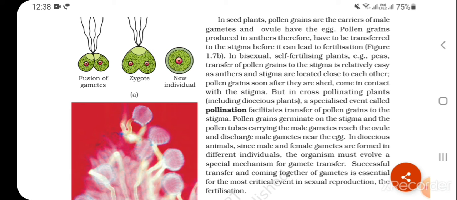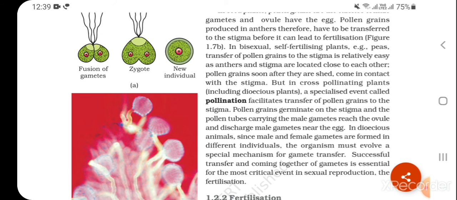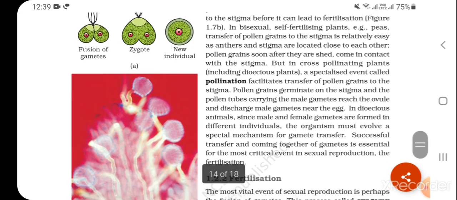Pollen grains soon after they are shed come in contact with the stigma, but in cross-pollinating plants, including dioecious plants, a specialized event called pollination facilitates transfer of pollen grains to the stigma. Pollen grains germinate on the stigma and the pollen tube carrying the male gametes reaches the ovule and discharges male gametes near the egg. In dioecious animals, since male and female gametes are formed in different individuals, the organism must evolve a special mechanism for gamete transfer. Successful transfer and coming together of gametes is essential for the most critical event in sexual reproduction, the fertilization.